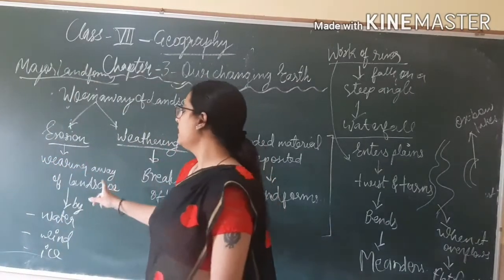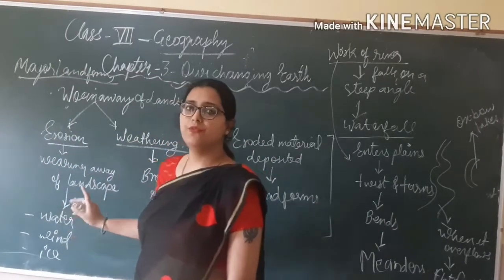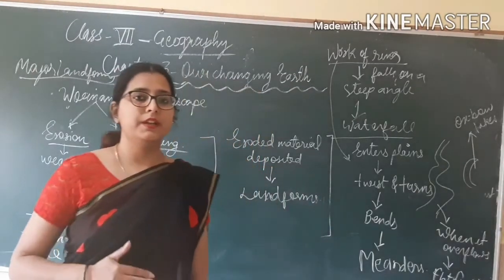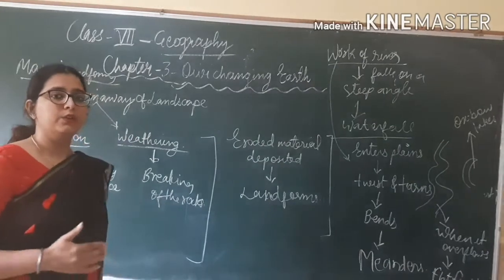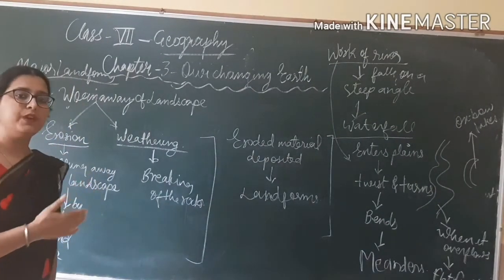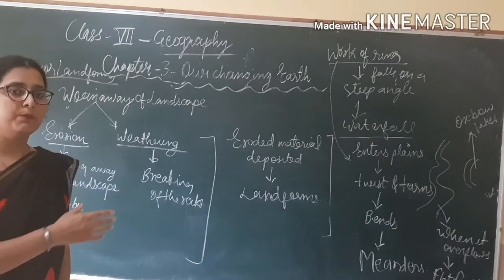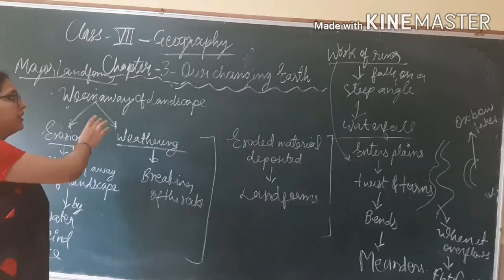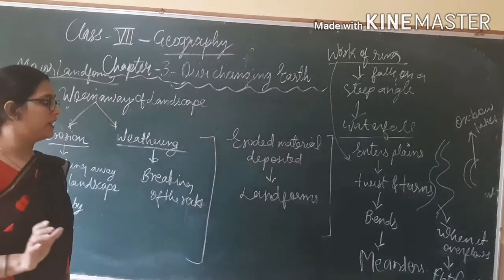What is erosion? Erosion is wearing away of landscape. Wearing away of landscape means displacement of landscape through wind, water, ice. And what is weathering? Weathering is breaking down of the rocks. Because of all these things, we can observe the gone away of our landscape.